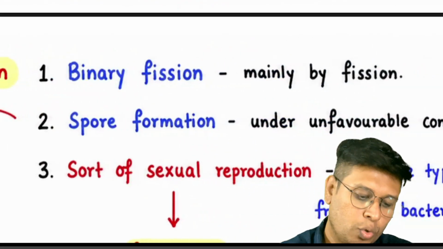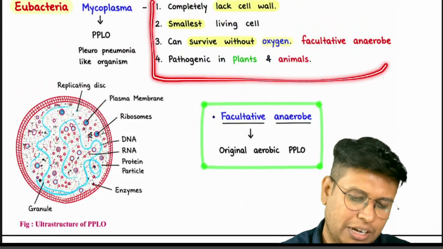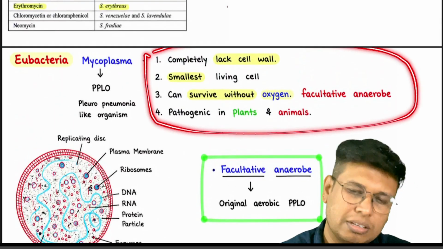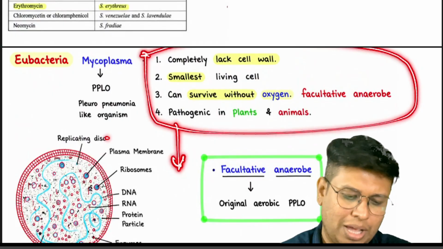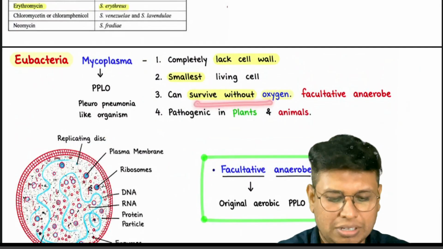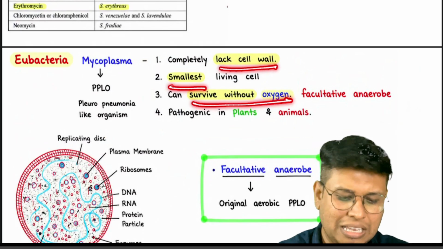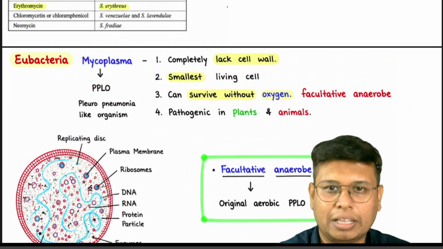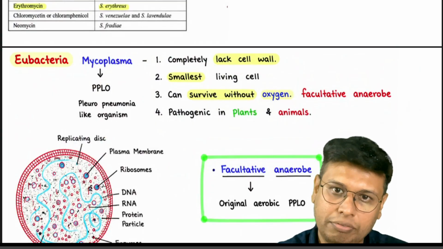Okay. So here is one MCQ, and pay attention to how the MCQ is asked. They will give you these characters and ask which of these characters match mycoplasma. The keywords are: can survive without oxygen, smallest living cell, and lacks cell wall. If these three are there, it is going to be mycoplasma. It makes question solving very fast if you go by keywords.